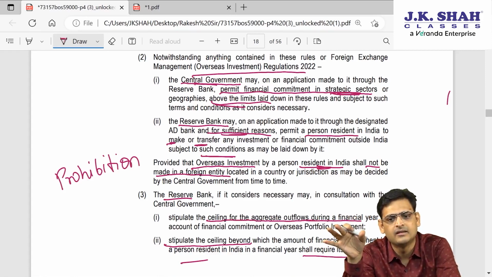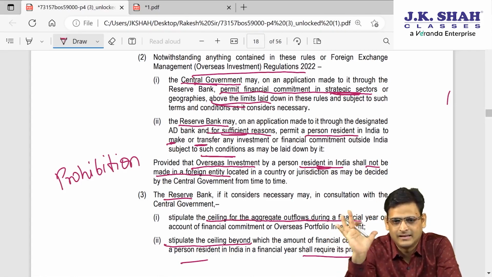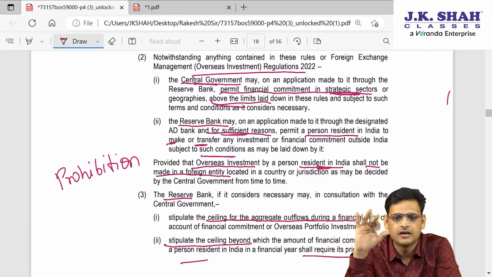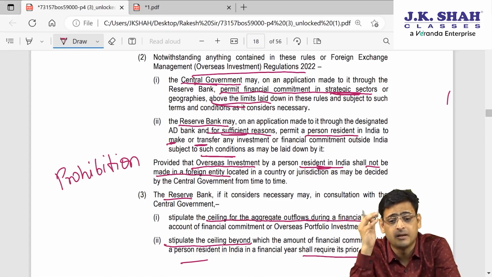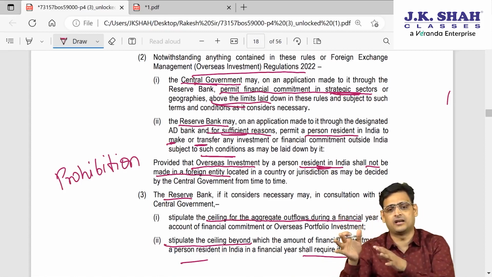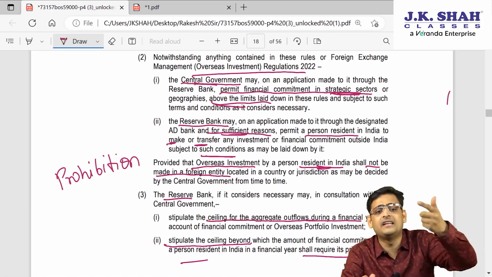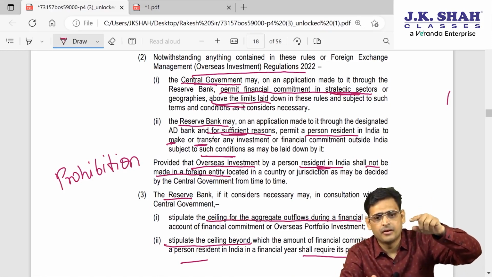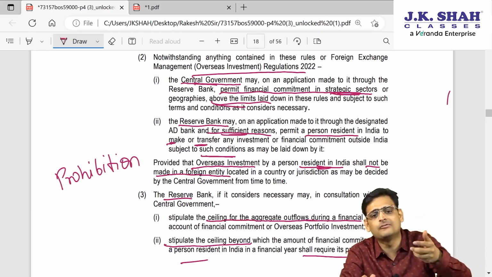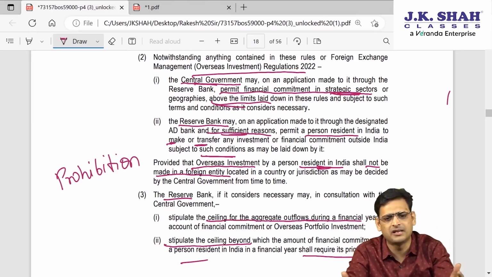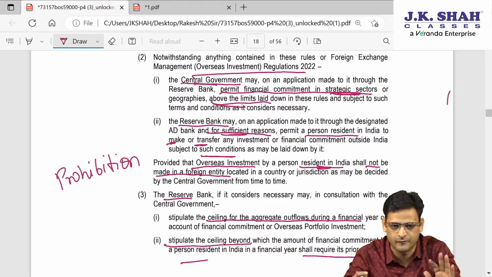Let's say government has prohibited, for example, Iraq. Then we cannot make investment in any foreign entity in Iraq. The government has this power, but as of now no one is prohibited, so this point is not relevant for you.